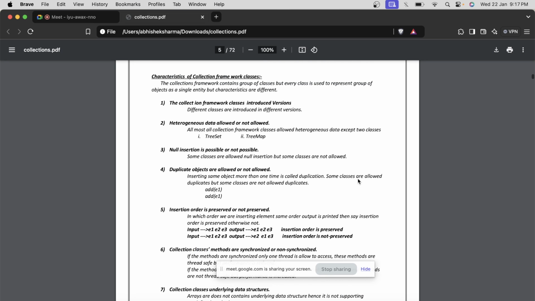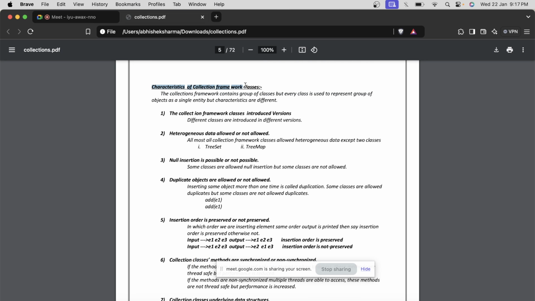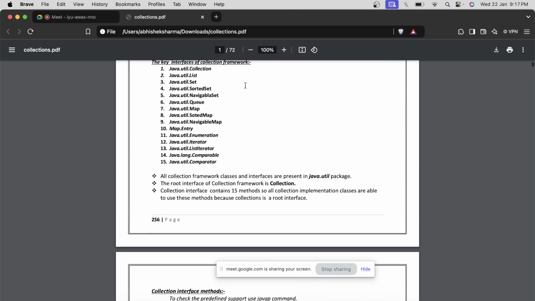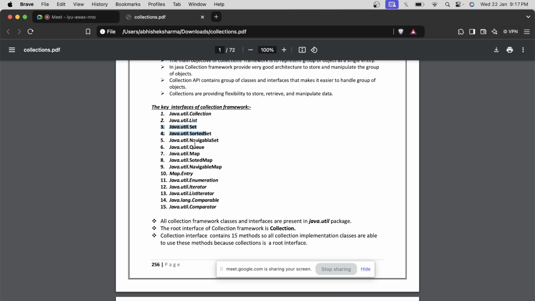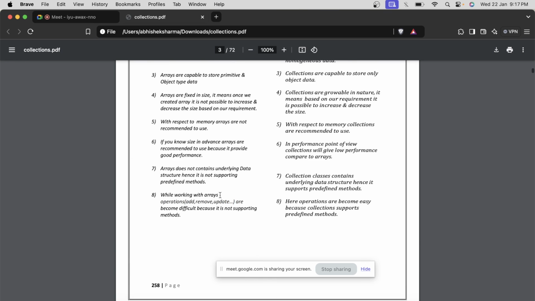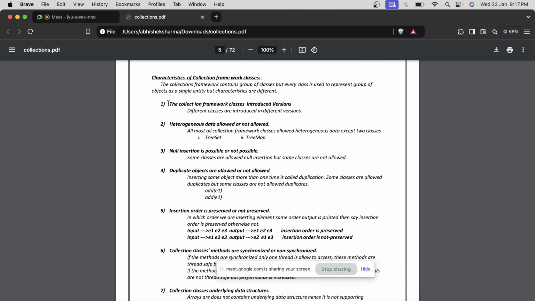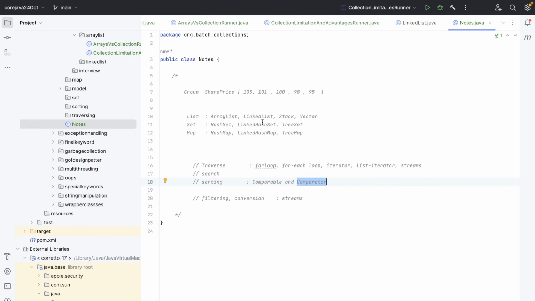Now these are the characteristics of all the collection classes, or the collection interfaces, you can say. List, Set, Map, each one of them, apart from Map.Entry also. If you leave aside these three, Map, Set and List, these will have some characteristics, about 8 of them. In which version each was introduced does not matter nowadays, you can leave it. Then there's whether heterogeneous data is allowed or not. We have already discussed heterogeneous data in the last session, right?